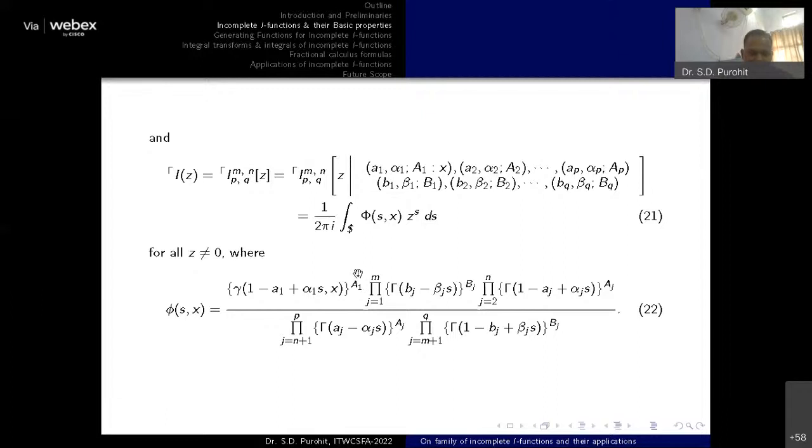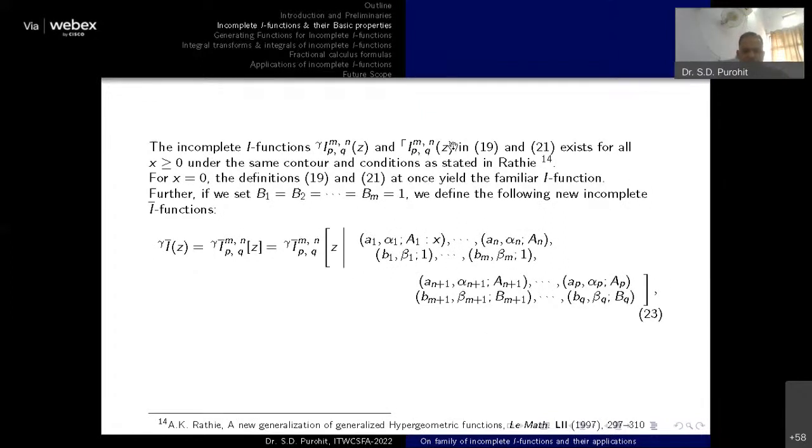Here we have made this particular change. If we compare this particular definition with the definition of the I function provided by A.K. Rathi, this is an extension of the definition provided by A.K. Rathi. So we simply say these are the decomposition formulas of the I function provided by A.K. Rathi. Here you can see we have changed this particular definition, so using the incomplete type of gamma function, we will be getting another result.